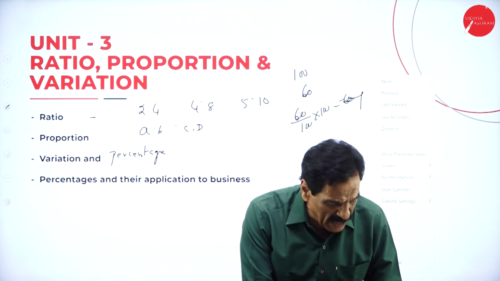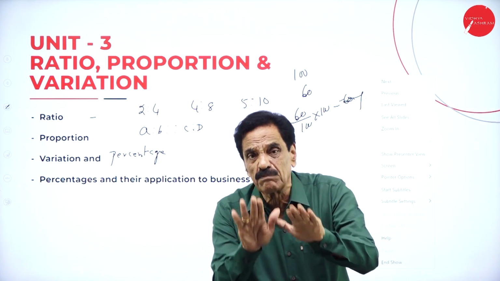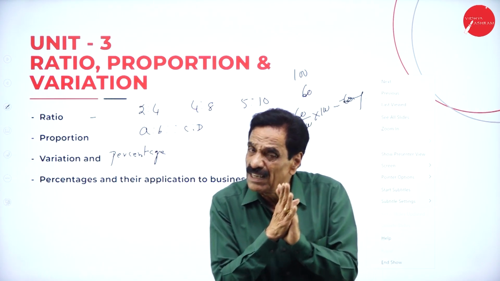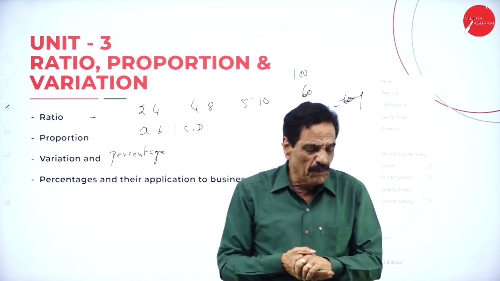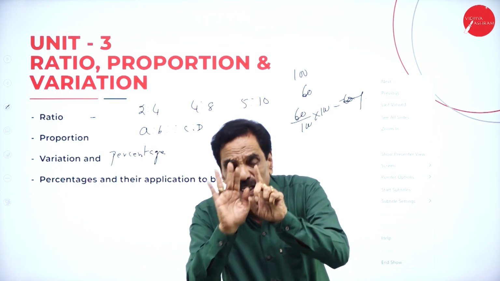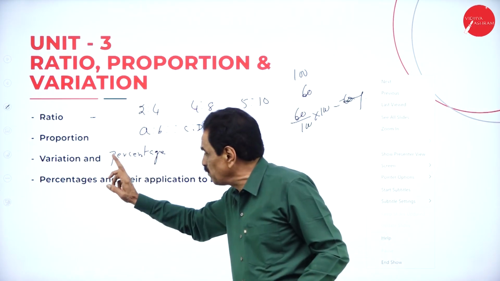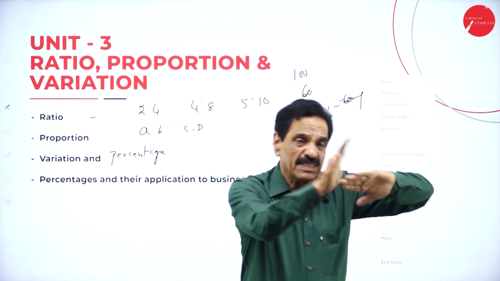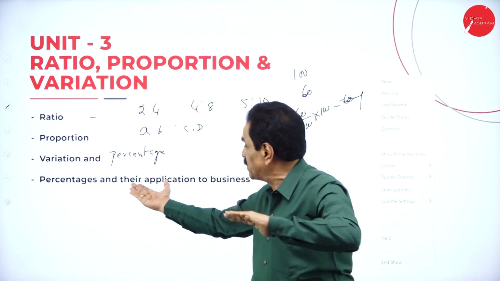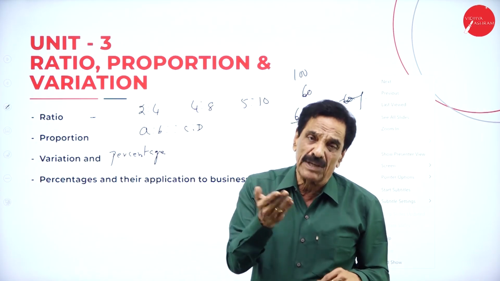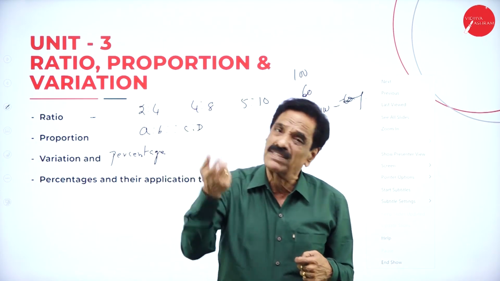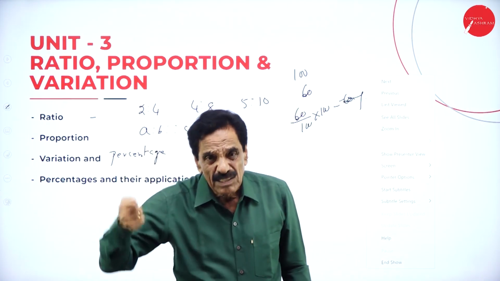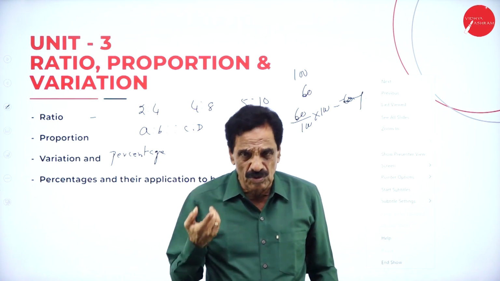So what is actually a ratio? It is the relation between two variables. Proportion is the equality of two ratios. Variation is when a number varies from one side to another, and it is also expressed in percentage. Sometimes the result is expressed in percentage, for example he scores 80%. That is the percentage we are going to do.